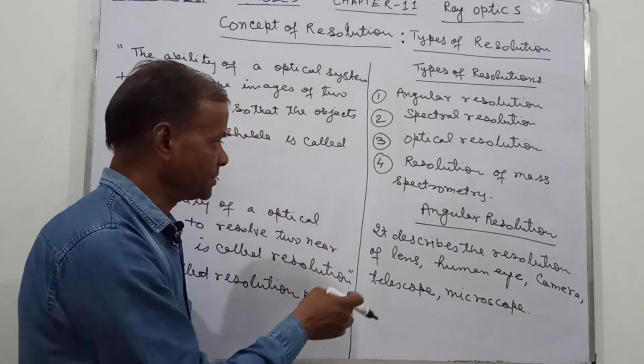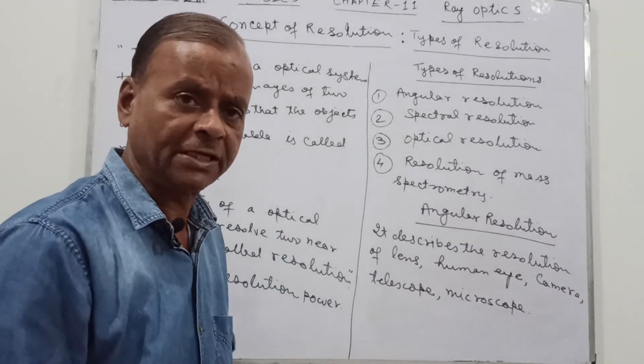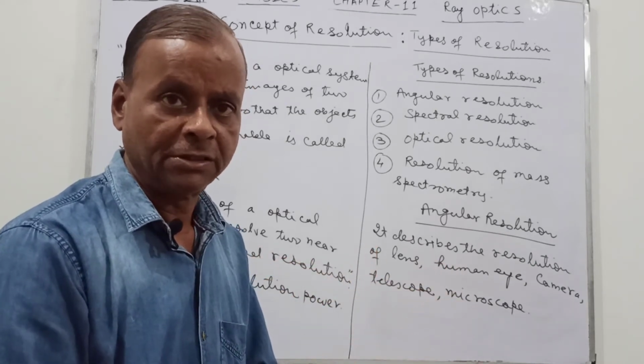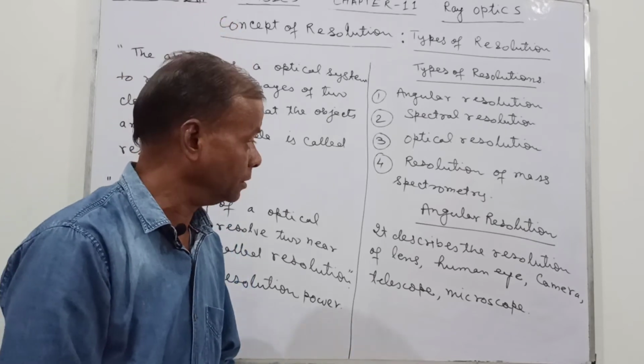So these are described by the angular resolution. This means the angle made by the two nearest objects on the objective lens. That is the angular resolution.